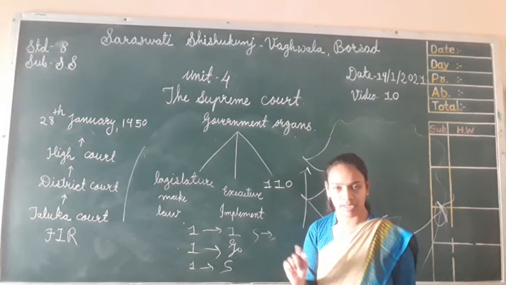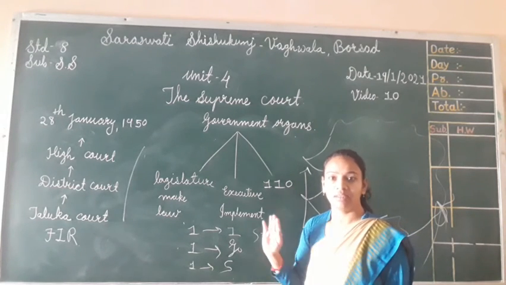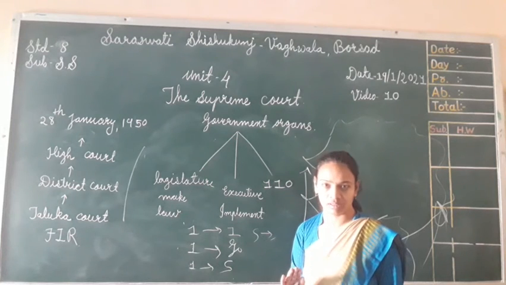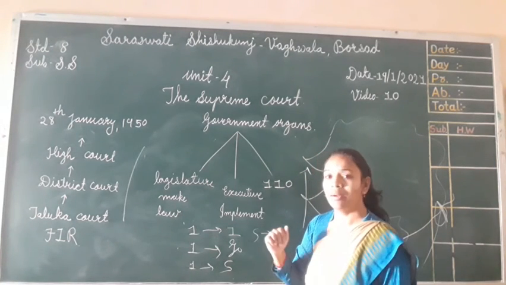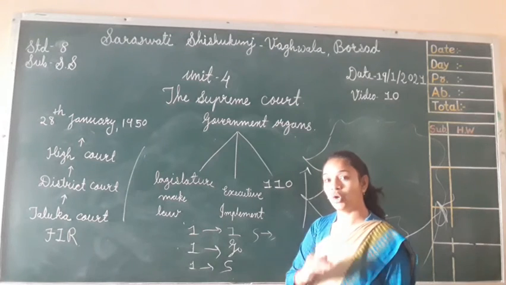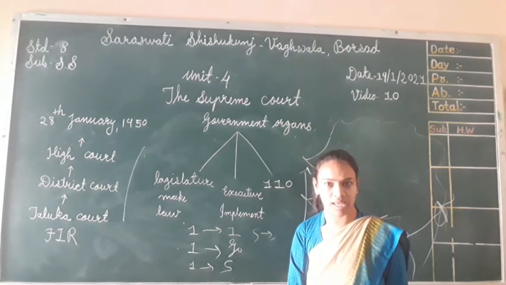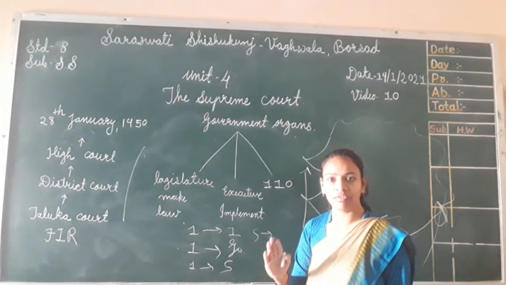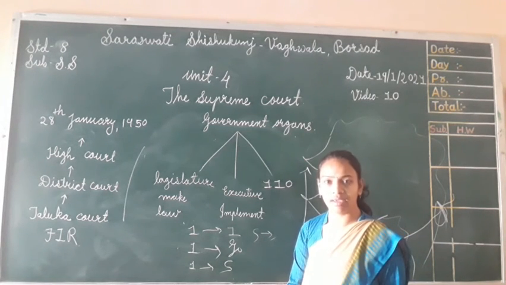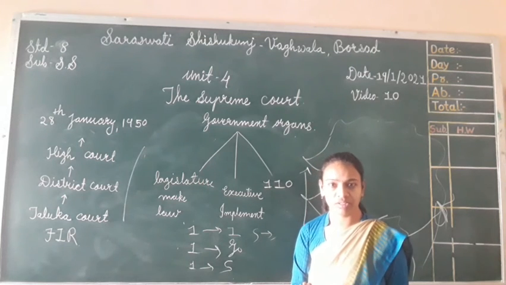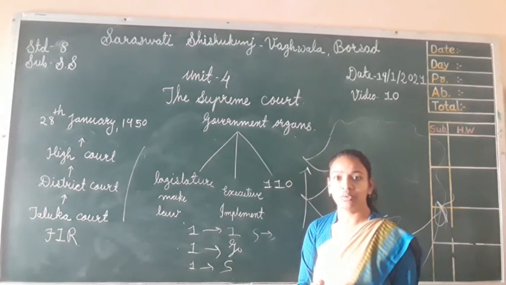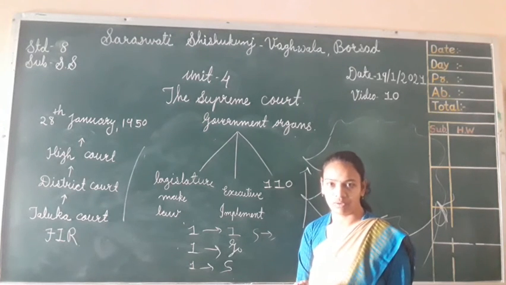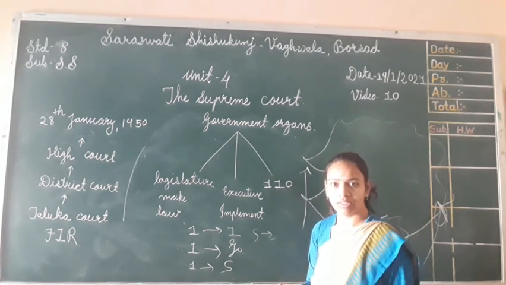They are not doing partiality in any case, even if there is political power or too much economic strength. Judiciary is itself independent. They can give judgment or decision to any person or any institution in their favor. Okay, understood, all of you?